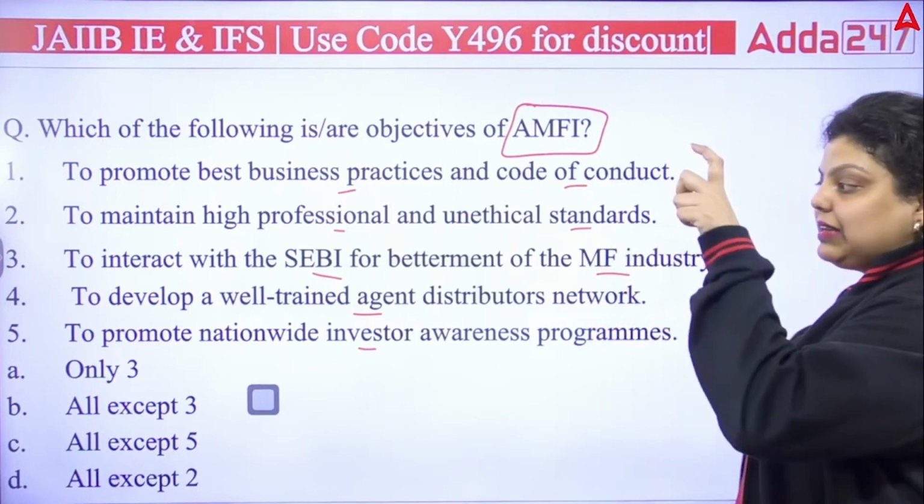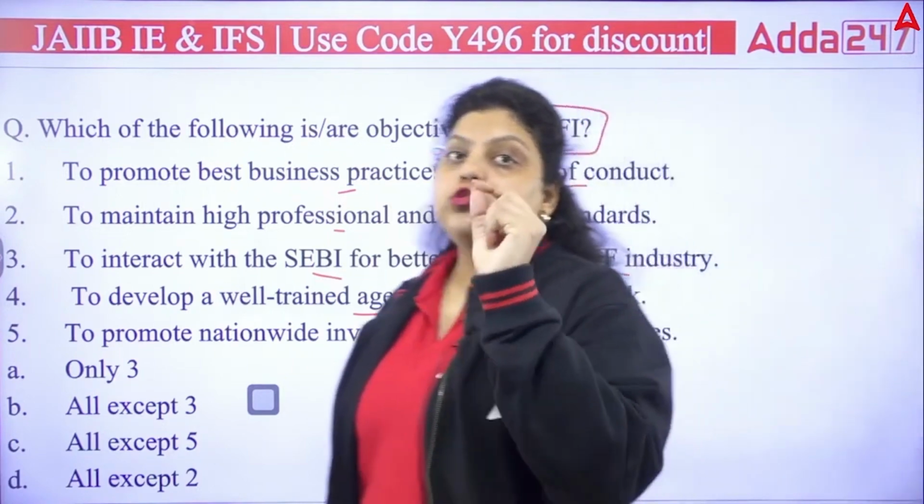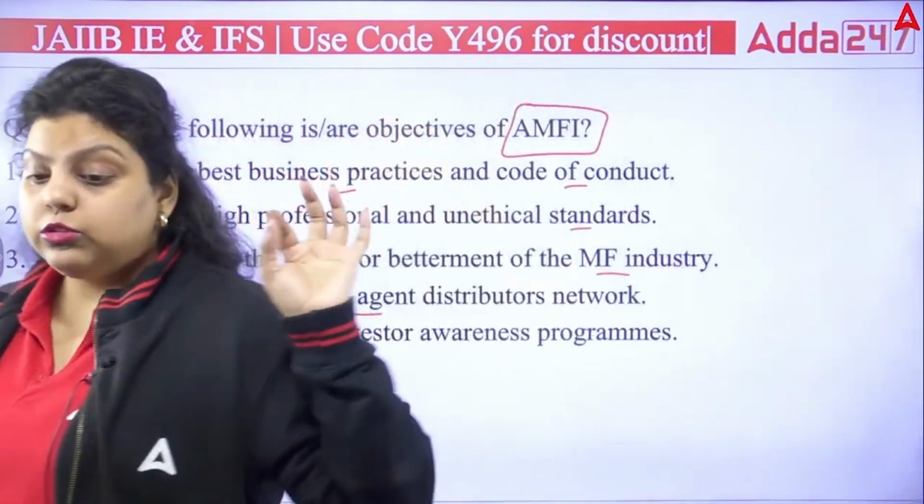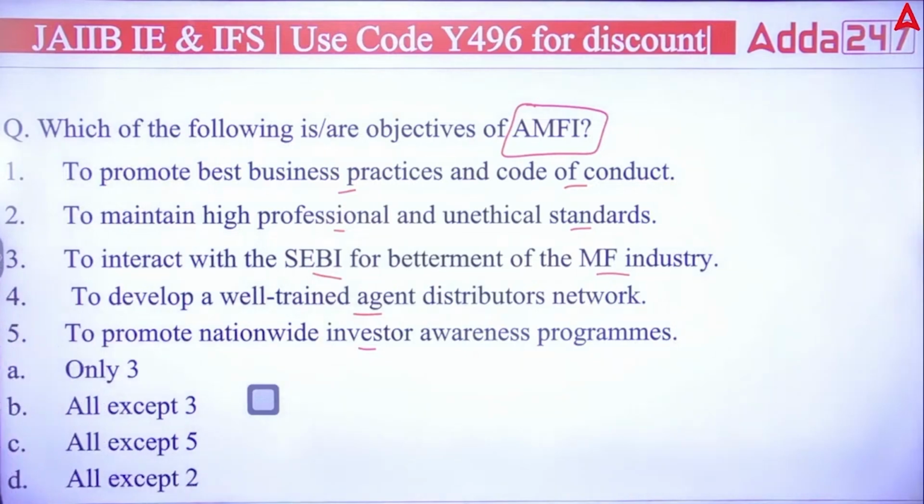So you have to answer out of these five, which are the actual roles of AMFI. Which of the following are the roles? A, B, C or D?